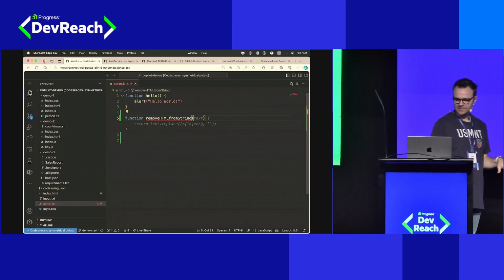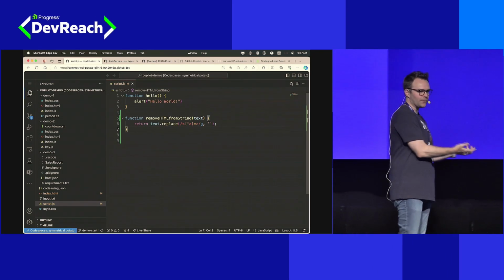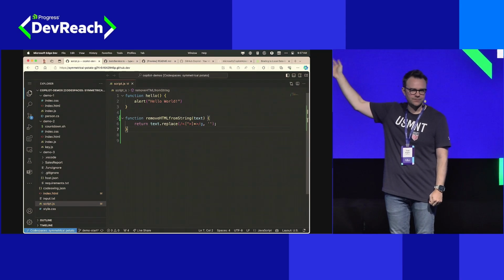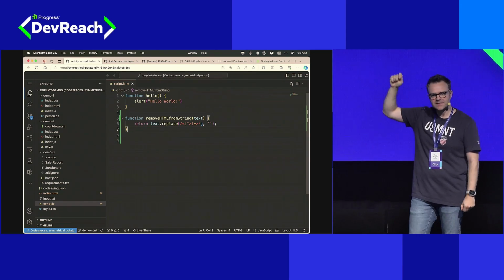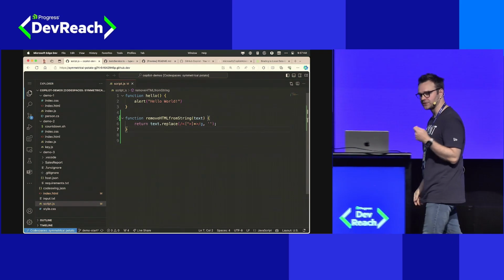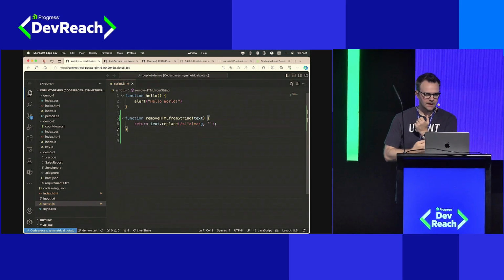Now, I just type in the function name, and based on the function name alone, it intuits what I'm trying to do and provides me the same completion as when we wrote that full comment. So you can similarly guide Copilot to giving you these useful completions just by having descriptive, useful names in your code.